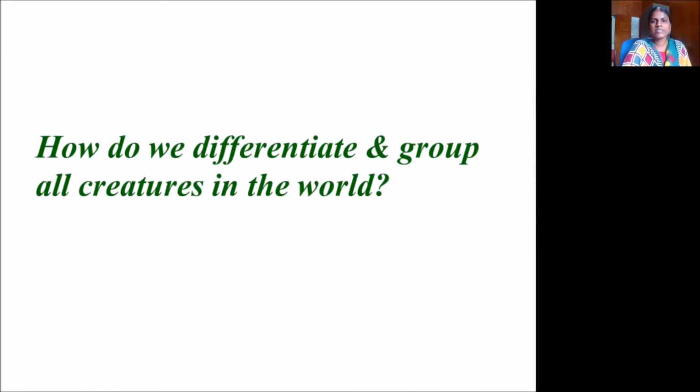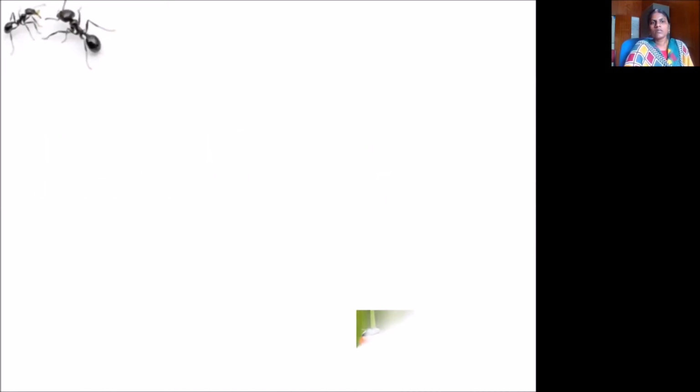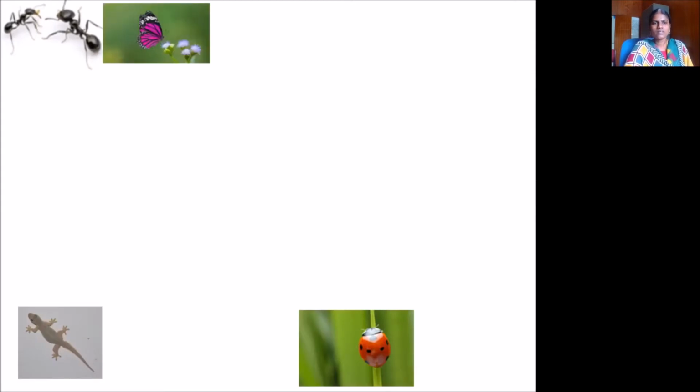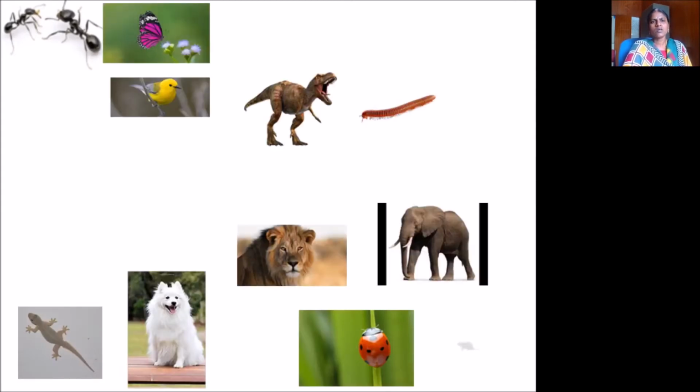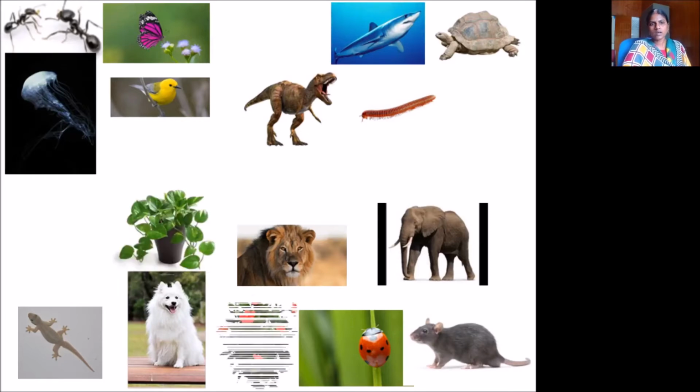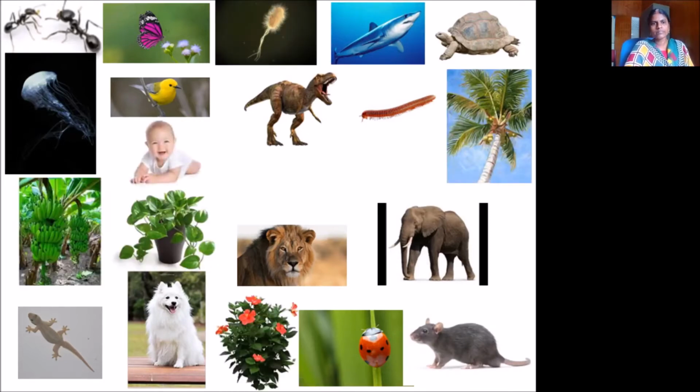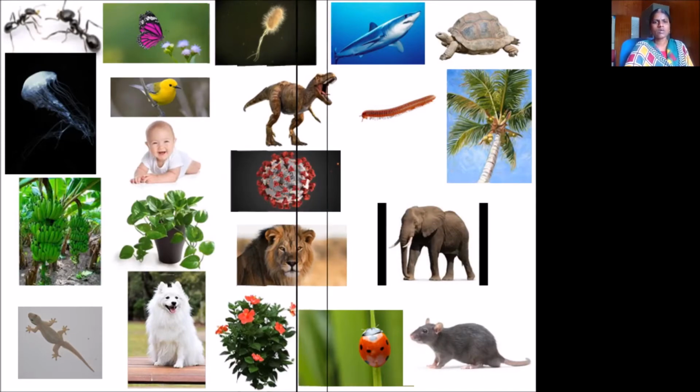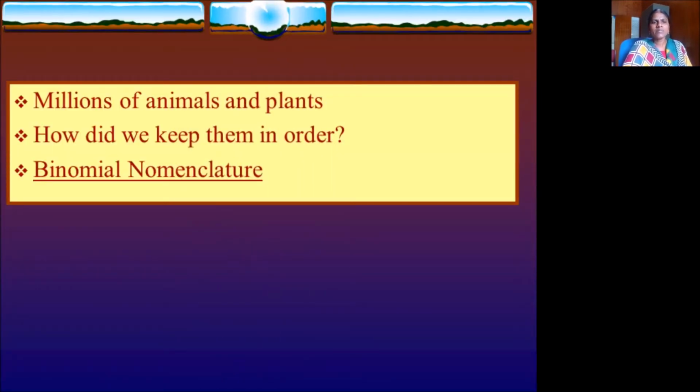So how do we differentiate and group all creatures in the world? An ant, bug, lizard, butterfly, and many other living organisms out there in our earth, in our universe. Bacteria, microorganisms, plants, animals. So millions of animals and plants are there. How do we keep them in order? We should have some order to follow: these are small animals, these are domestic or wild, these are microbes. Like that we have to categorize them.